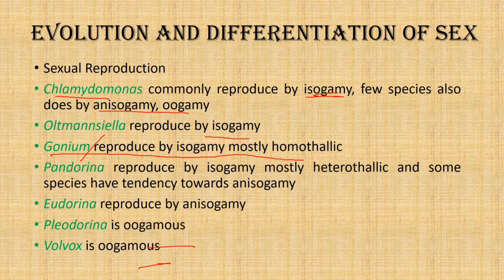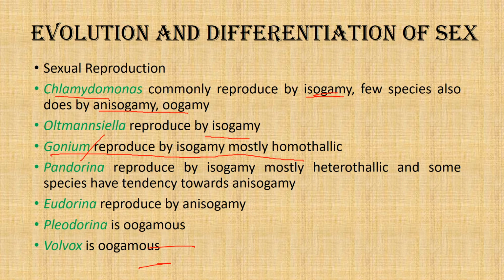That is, the gametes from the same parent will not be able to fuse. It will require two gametes from two different types of parent cell to fuse. That is, Gonium is monoecious or dioecious, depending upon the type of species.